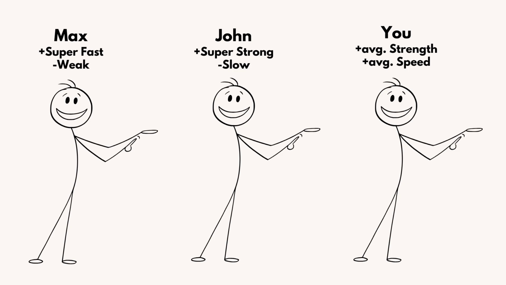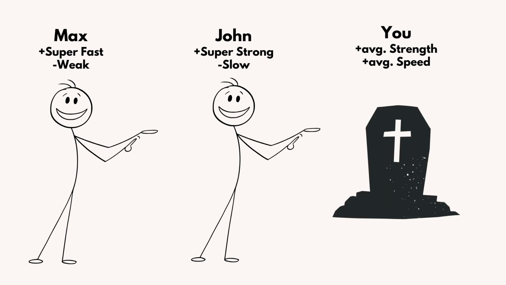Now, when the predator attacks, Max is fast enough to outrun it and survives. John is strong enough to fight back and also survives. But you're not fast enough to escape and not strong enough to fight it, so you don't make it. That's exactly what natural selection means. You didn't make it in that scenario because you weren't well adapted to your environment.